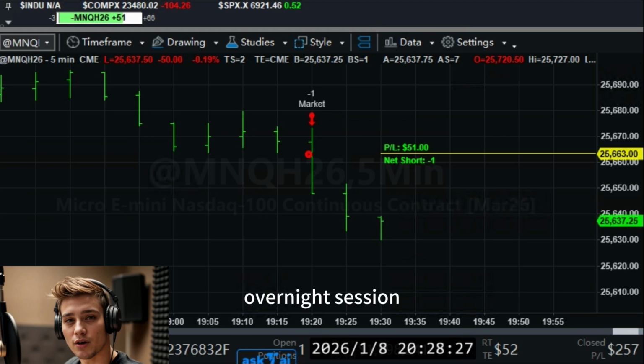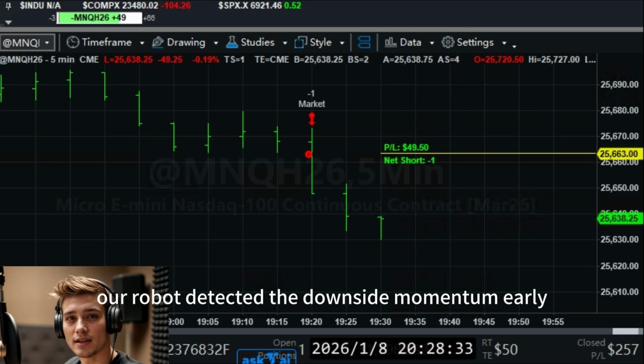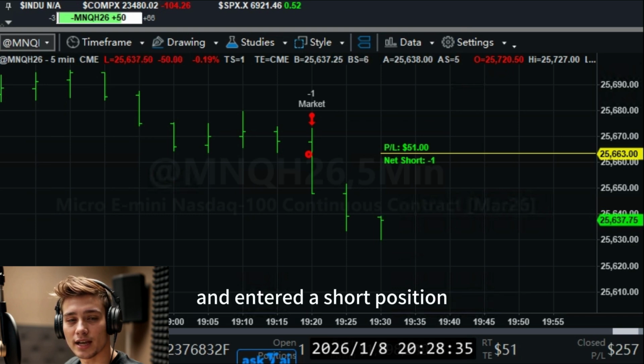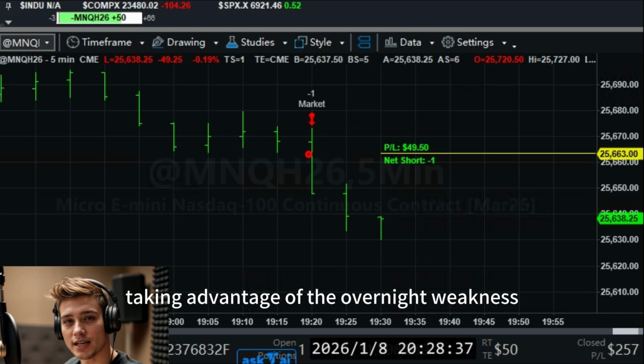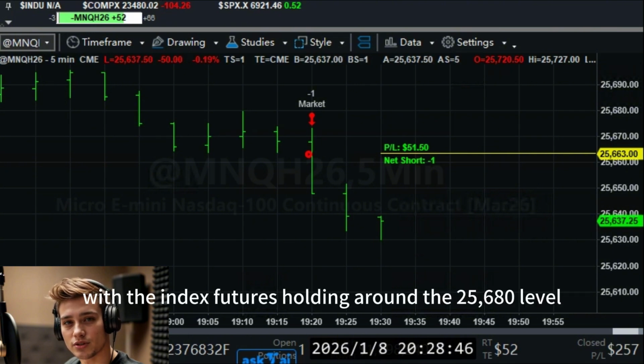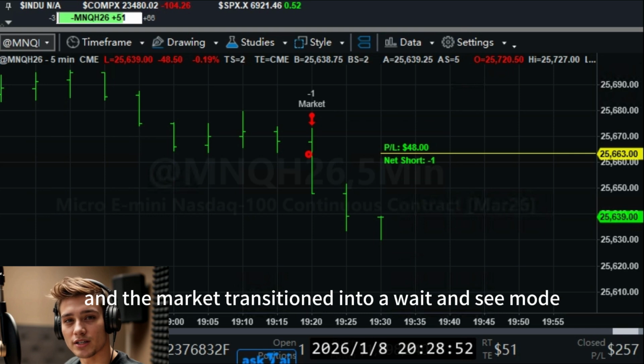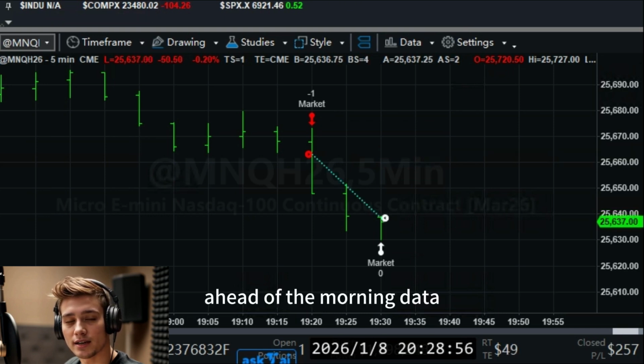Overnight session. Overnight, the market pulled back modestly. Our robot detected the downside momentum early and entered a short position, taking advantage of the overnight weakness. As Asian markets opened, price action began to stabilize, with the index futures holding around the 25,680 level. Volatility cooled, and the market transitioned into a wait-and-see mode ahead of the morning data.